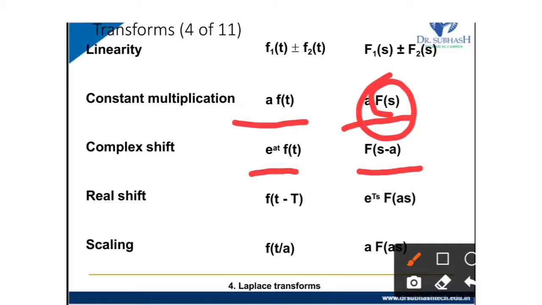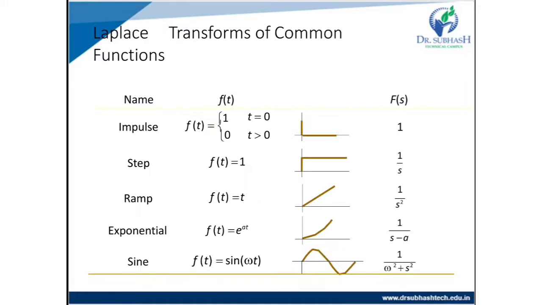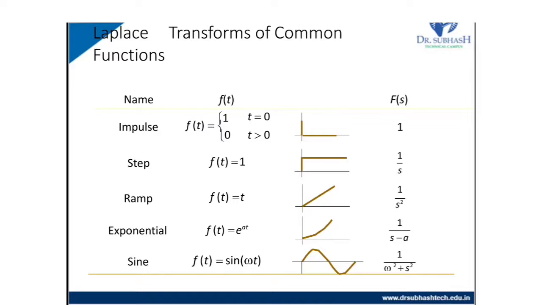So we have to put s equal to s minus a whenever it is multiplied with e raised to at. Suppose we know sin omega t, then if e raised to at is multiplied with sin omega t, we have to not use omega upon omega square plus s square, but omega upon omega square plus s minus a square. So this is the effect when e raised to at multiplies with f of t.